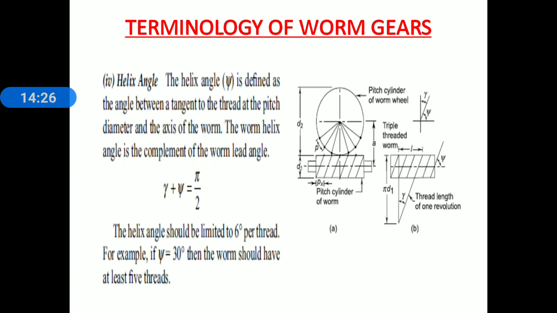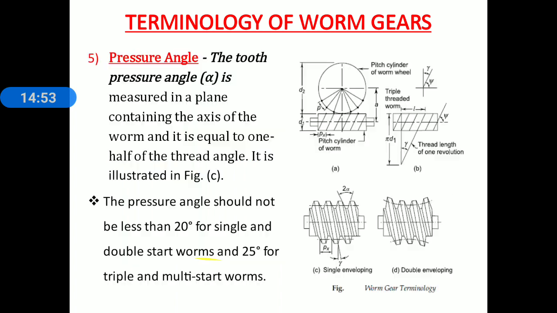The helix angle should be limited to 6 degree per thread. Remember this. This question is asked in multiple choice questions for 1 mark. The helix angle should be limited to 6 degree per thread. For example, if we consider helix angle 30 degree, 30 divided by 6 is 5, which means the worm should have at least 5 threads.